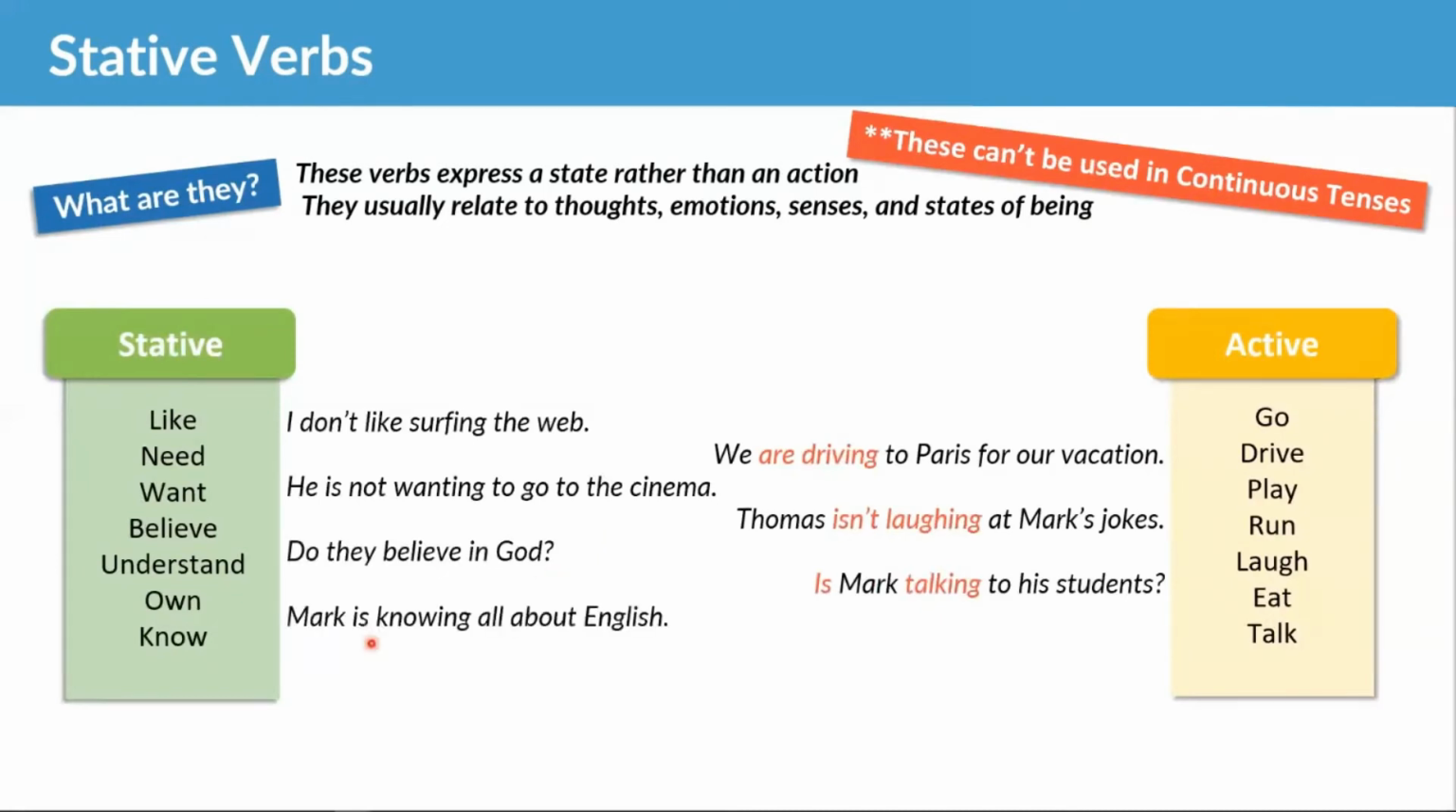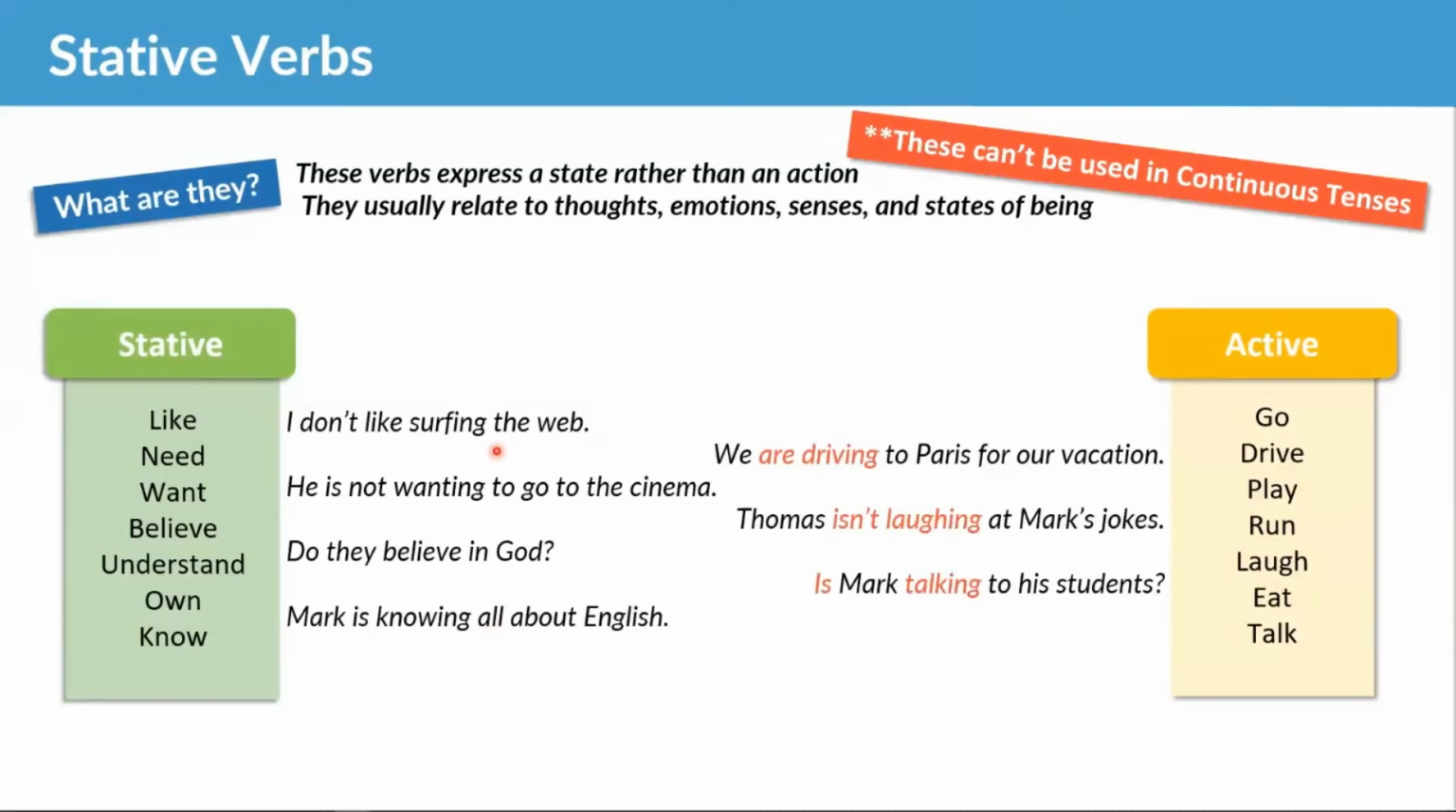Mark is knowing all about English. So let's go through these 4 sentences, guys. And let's start with number 1. I don't like surfing the web. Do we think that sentence is okay or is it wrong? What do we think? Get your answers into the question box now.